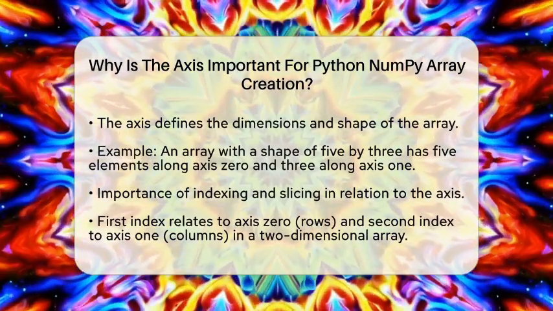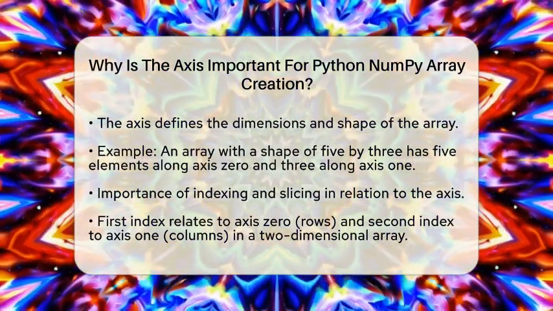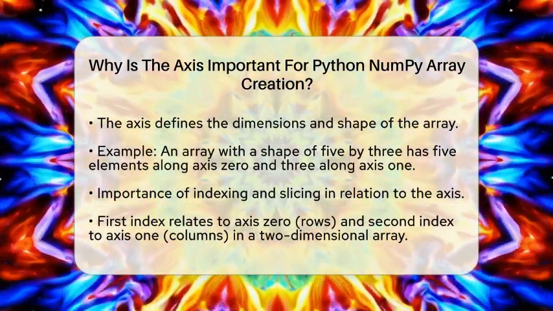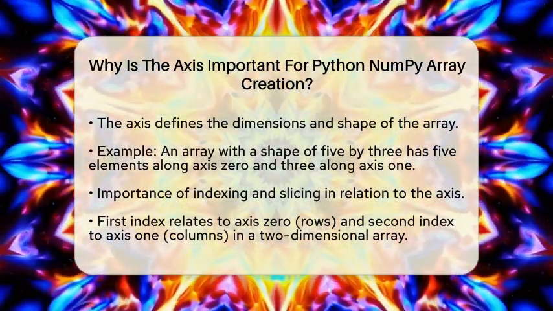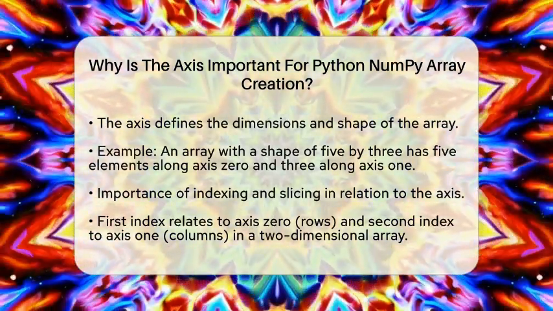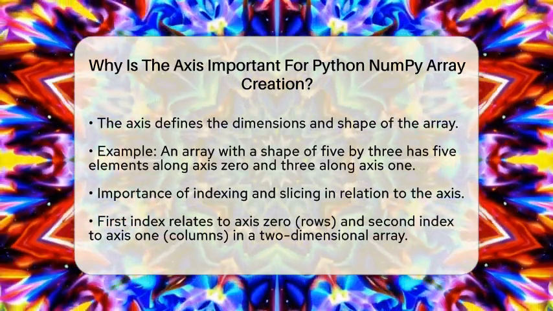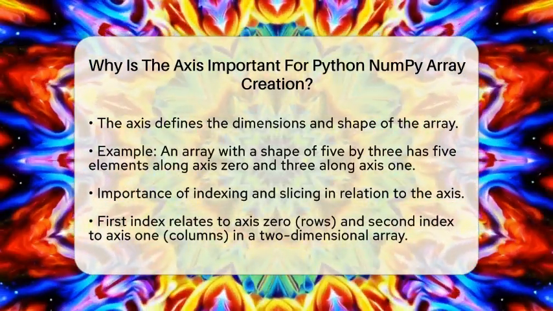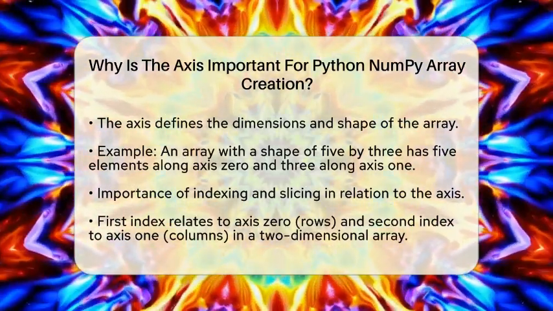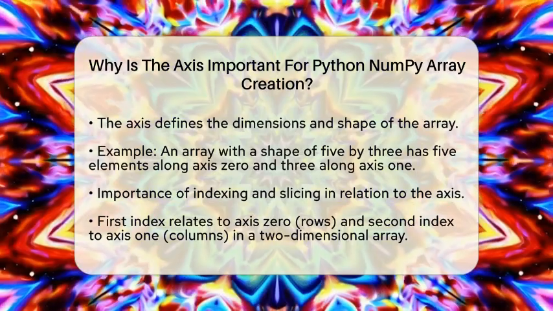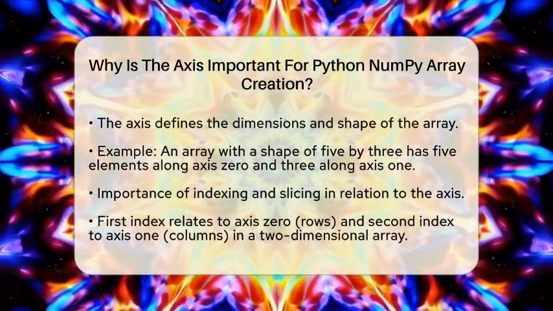Next, let's talk about indexing and slicing. When you want to access or slice elements in an array, the axis helps you interpret the indices correctly. In a two-dimensional array, the first index relates to axis 0, which refers to rows, while the second index relates to axis 1, which refers to columns. This makes it easy to target specific parts of the array.